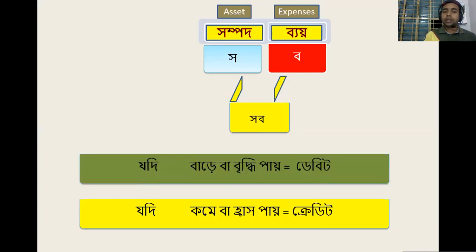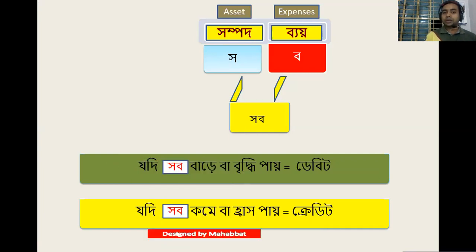So if SHOP increases, it will be debit. On the other hand, if SHOP decreases, it will be credit. If SHOP increases, it is debit. If SHOP decreases, it is credit.